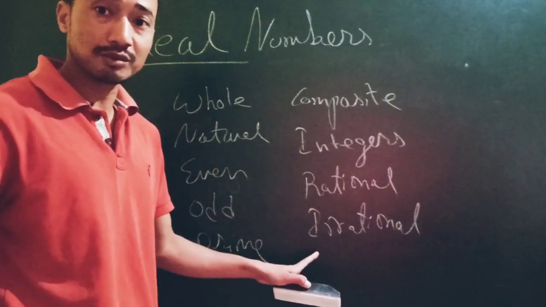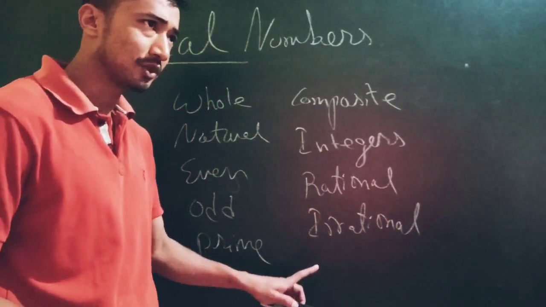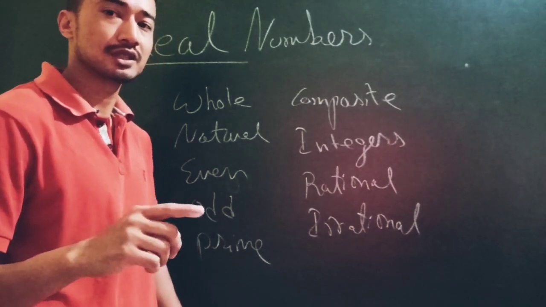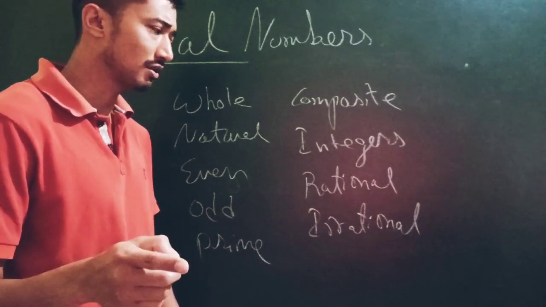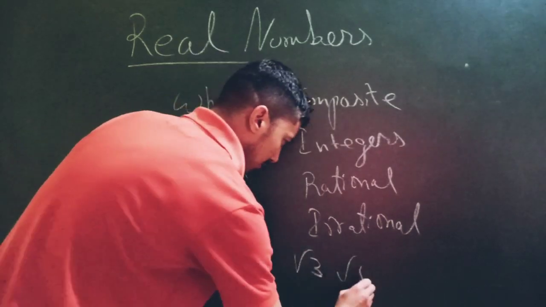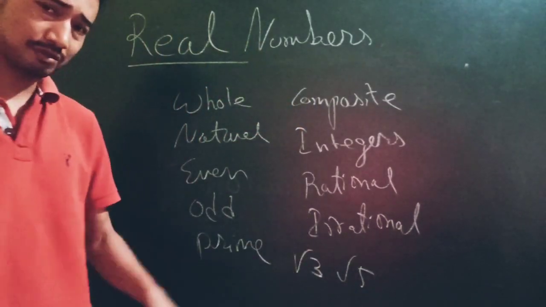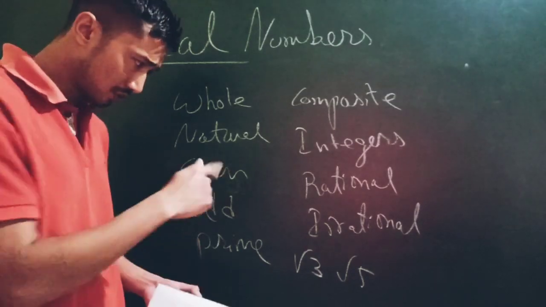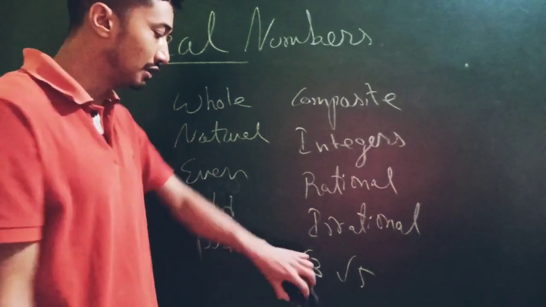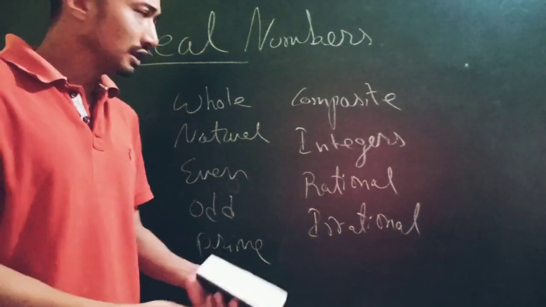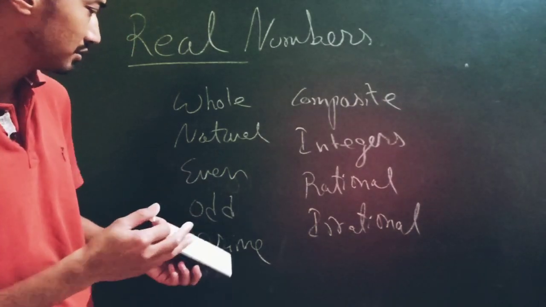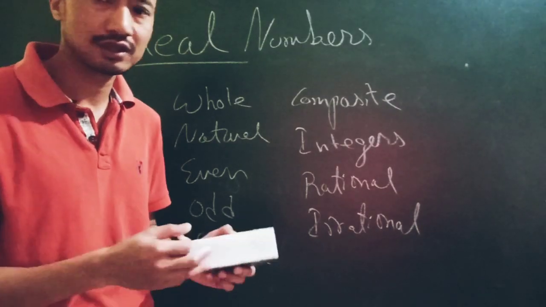Of course, some more examples of irrational numbers, to be more clear, are square roots of non-perfect squares. We call them surds. Square roots of non-perfect numbers, like square root of 3, square root of 5. I'm not going to go into details about this, but these are some more common examples. Square roots of non-perfect squares are automatically irrational numbers. And I think that's all of the number system that we've studied so far, isn't it? Whole, natural, even, prime, odd, composite, integers, rational, irrational numbers.